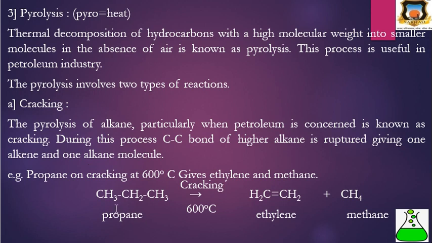For example, when propane is heated at 600 degrees Celsius, this bond ruptures and it is converted into ethylene plus methane. Therefore, cracking is the thermal decomposition of higher alkanes, in which a carbon-carbon bond ruptures, giving one molecule of alkene and one molecule of alkane.